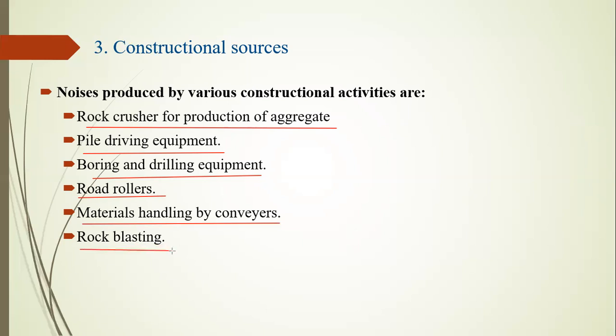Rock blasting: sometimes we have to create a tunnel in the rock, and at that time we have to blast it. Those are the noise pollution sources in construction. There are many more, but we have to discuss the main points.